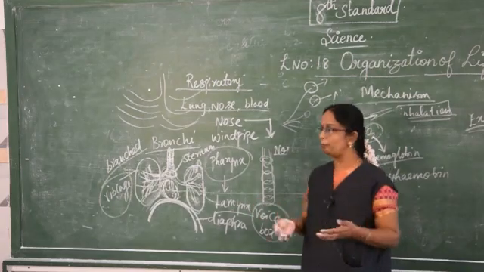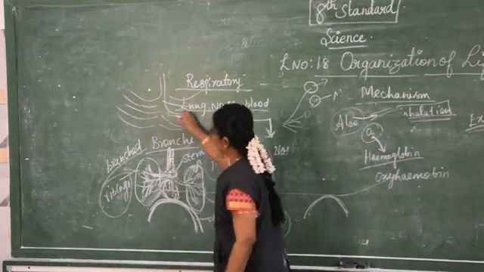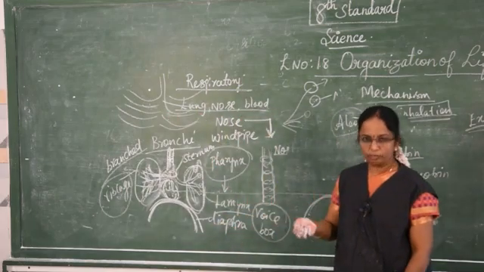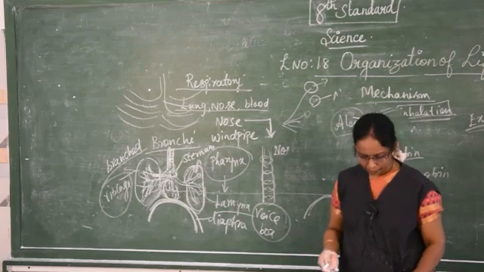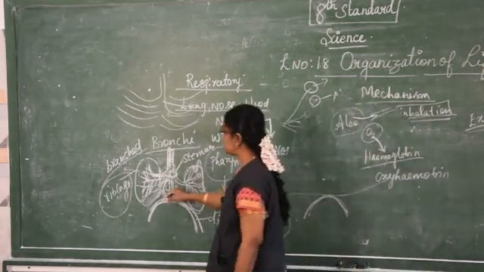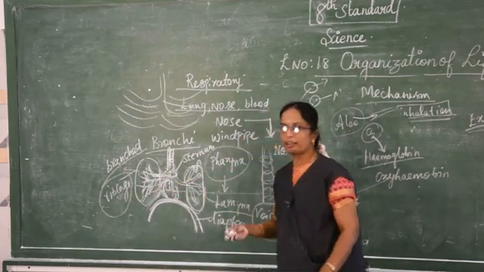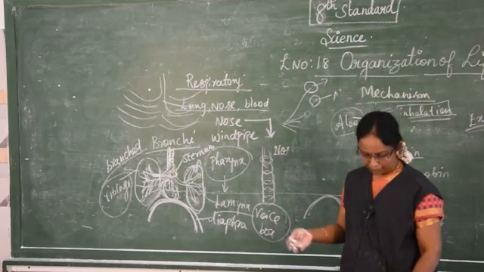The ribs move upward, and the rib cage moves upward and downward. In expiration it moves only downwards. The volume of the thoracic cavity increases during inspiration, but decreases during expiration.